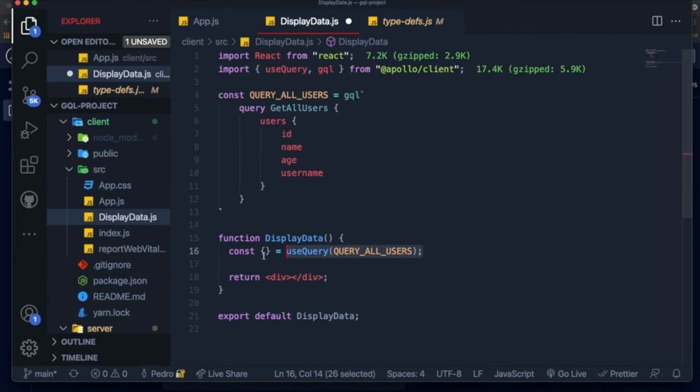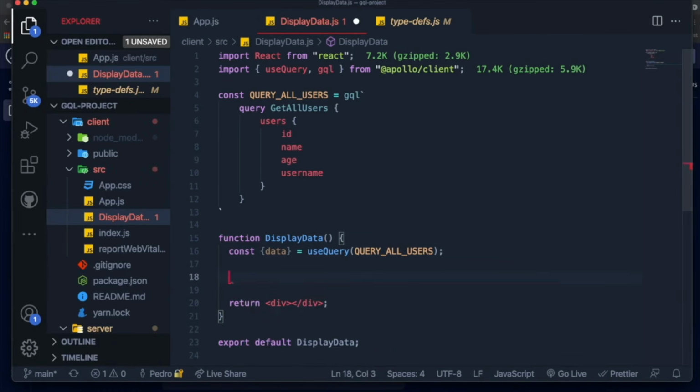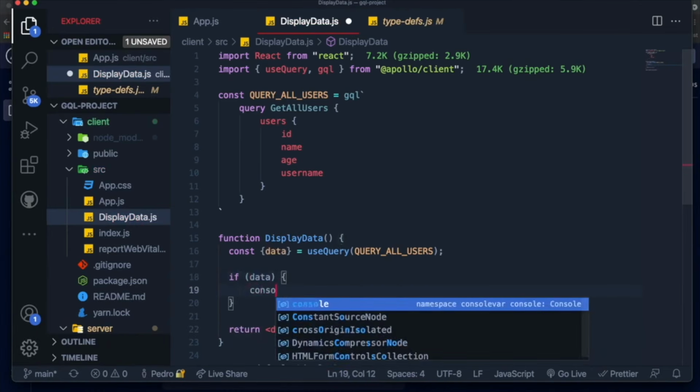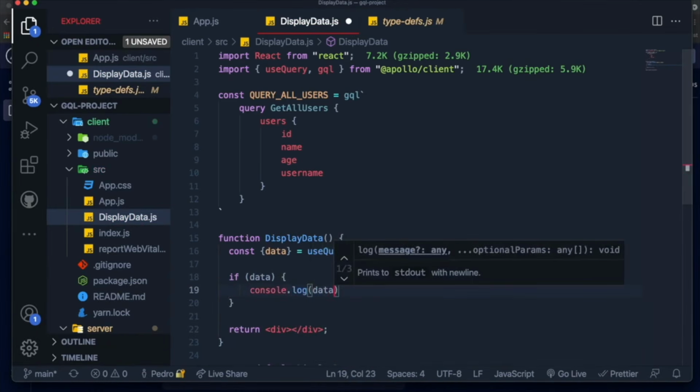Well, the GraphQL Apollo client library allows you to get all of that information very easily by using the useQuery hook. For example, if I want to get the data, I can just get the data out of it, and this data variable over here should display the data. So let's actually test it out. Let's say if data, so if we have the data, then I want to console log the data.